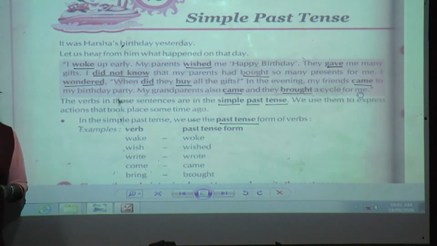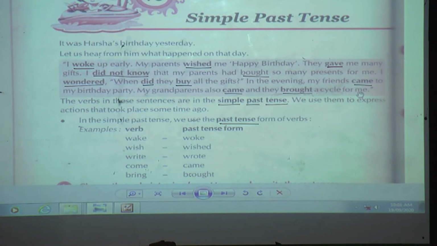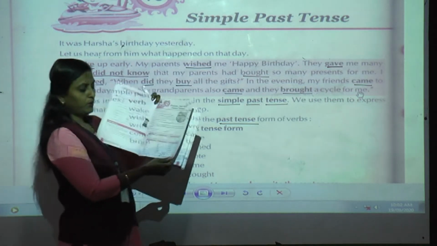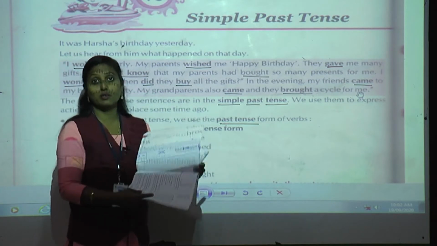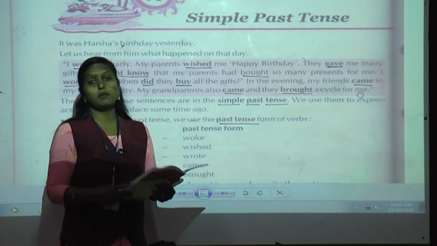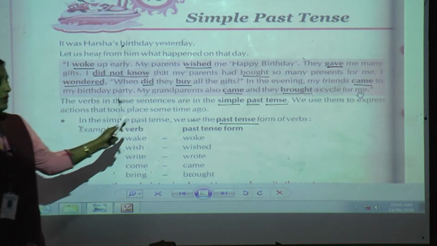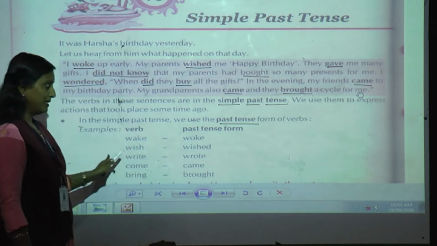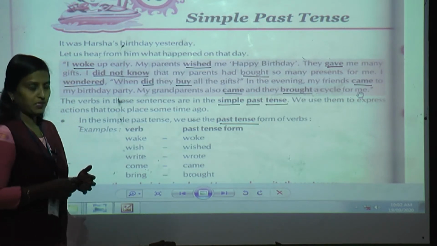Now where will you get all these past tense forms of verbs? Do you remember, students, I told you page number 53, 54, 55 to learn? In that I told you that simple past tense was very important. If you learn that, then only you will be able to know how the words are transformed into past tense forms.